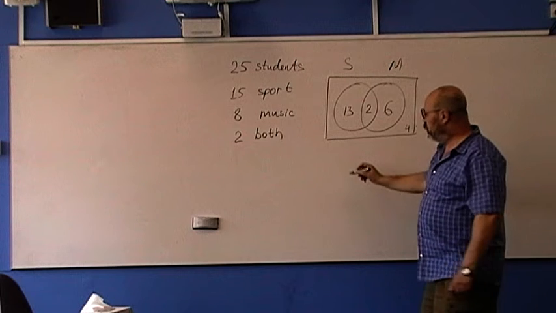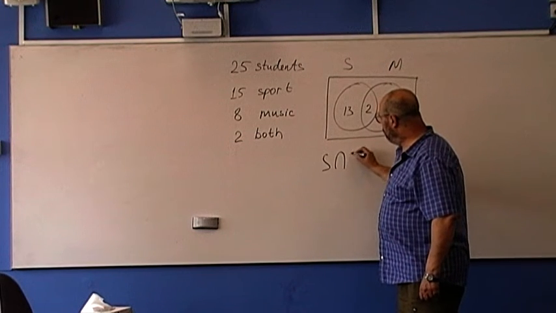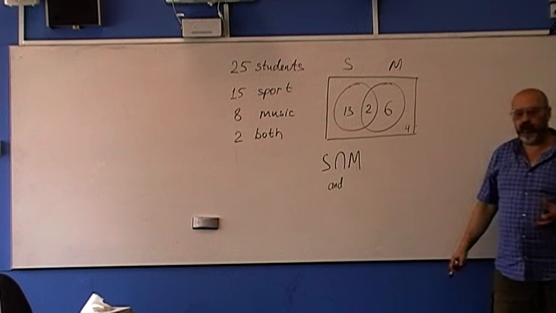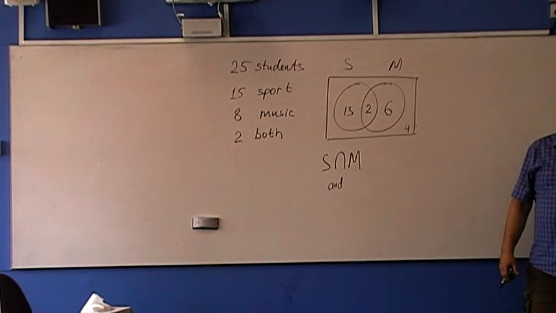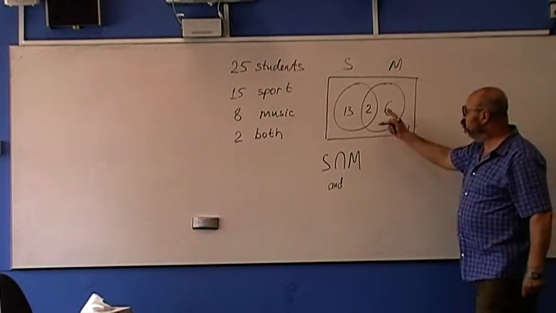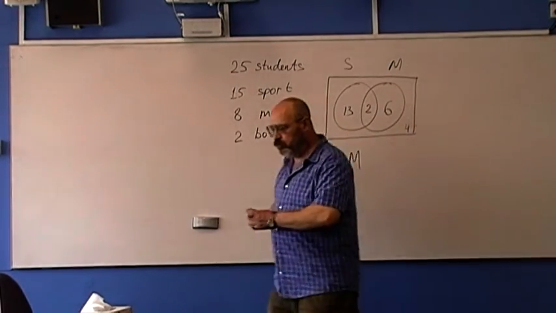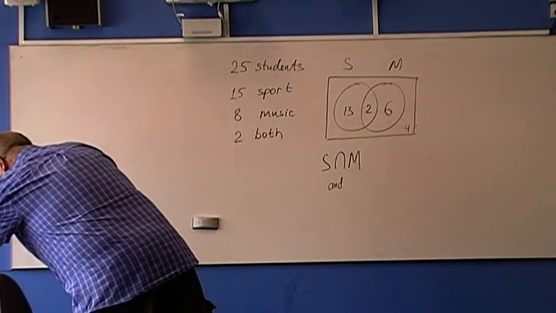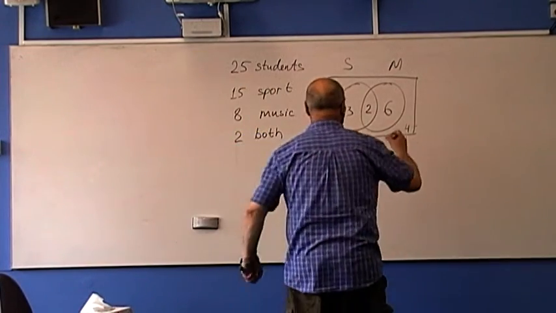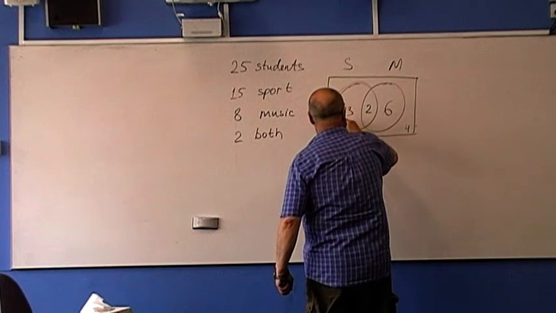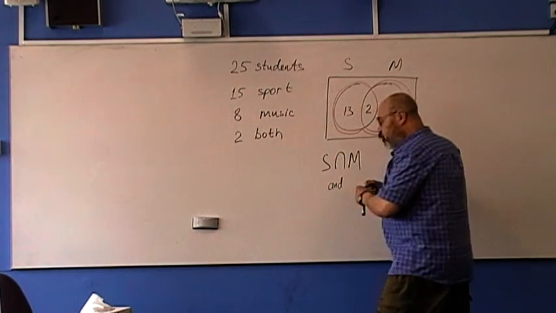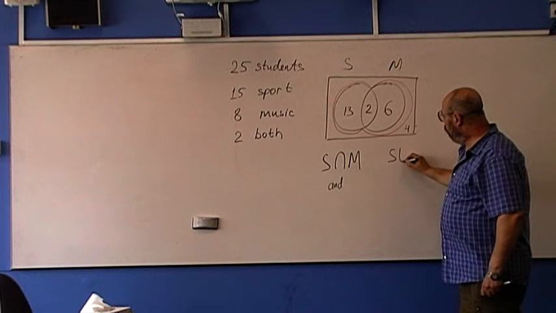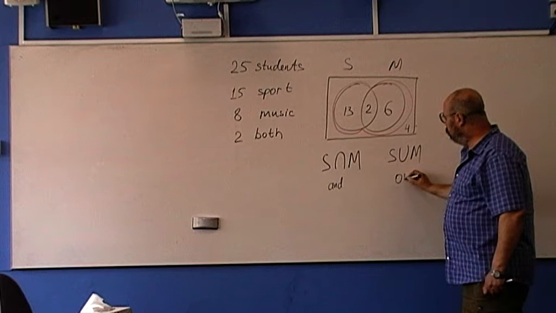Now, what is here? We call it intersection. S intersection M means and. So students here are doing both sport and music. And all of this is called union, which means all. S union M means all students doing sport or music.